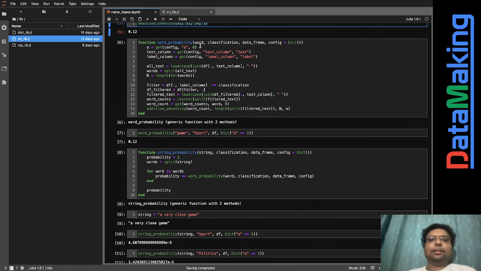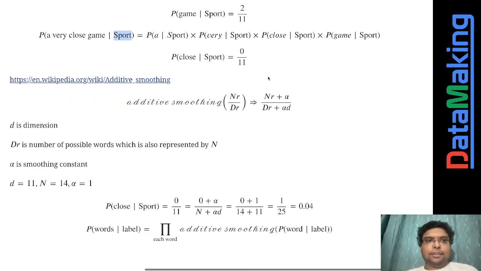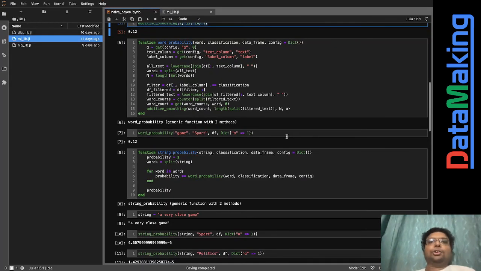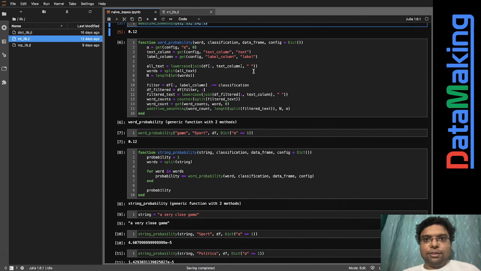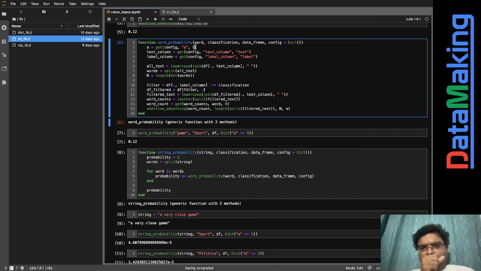This is one word probability, that is p of, let's say, a in sport. What we are doing is taking the word, and now we are setting defaults. If alpha is nothing, we are setting the default as 0. I wanted it to be 1, but yeah, let it be 0 for now.